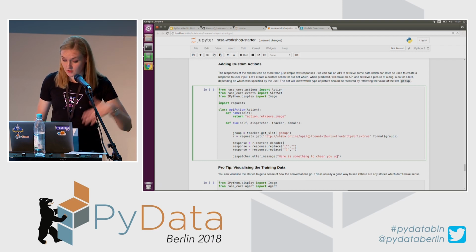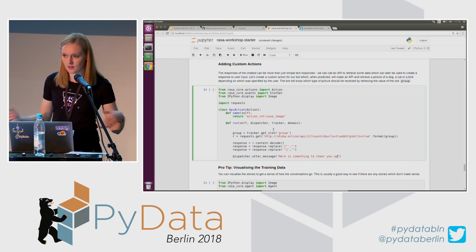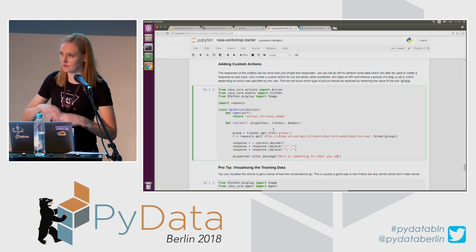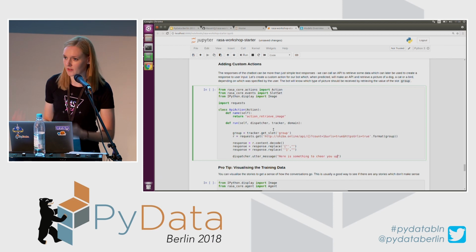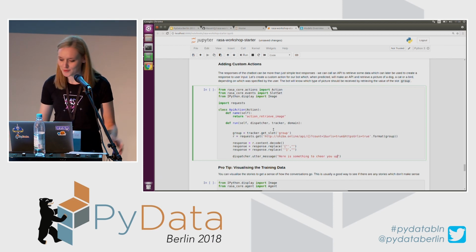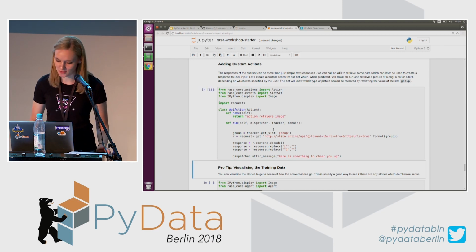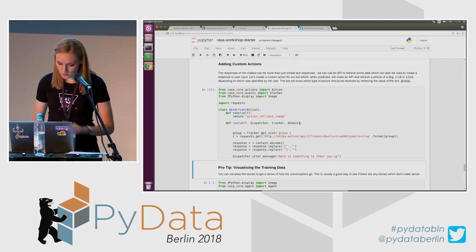So this is how the custom action would look like. Again, it can be something else, retrieving data from the database, and you just define connecting to the database and retrieving data using slots or not using slots, depends on how you want your chatbot to behave. And I'm going to save this.